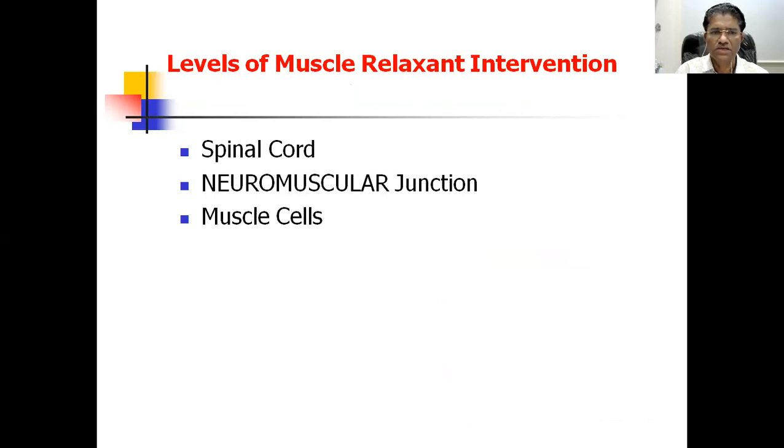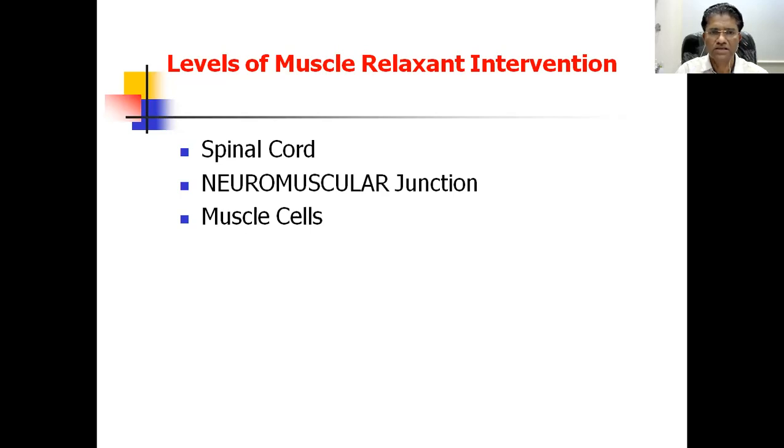To understand how and where these drugs act, we know that muscles contract because an impulse in the motor cortex comes down through the spinal cord to the neuromuscular junction and to the muscle cells.